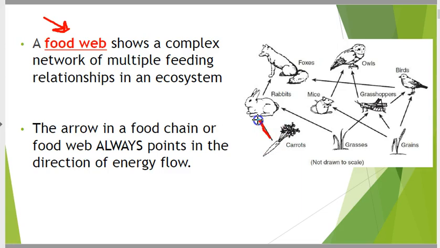How I remember this is that an arrow is pointing you in a direction. You're going in that direction. Is this grass going into this rabbit, or is this rabbit going into that grass? That's why the arrow points that direction. The grass is going into the rabbit. That rabbit is going into that fox.